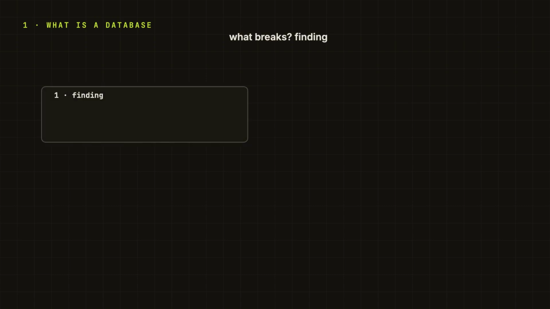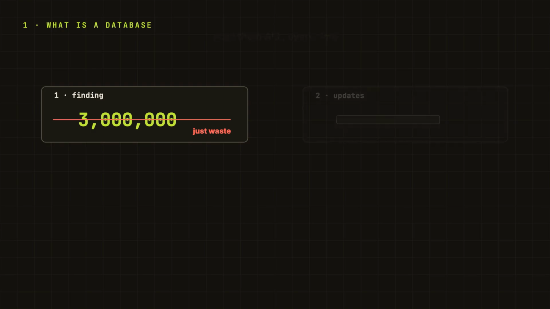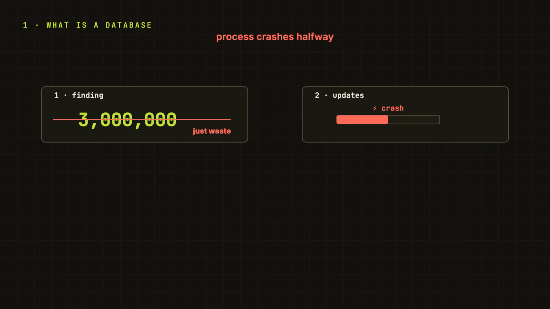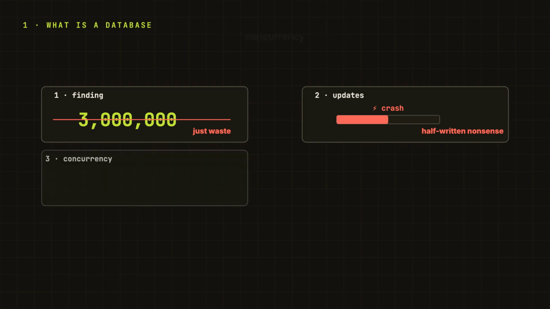So, what breaks first? First, finding. If the file has 3 million links and we need one code, are we reading all 3 million entries every time? That is just waste, right? Second, updates. Let's say we want to change a long URL. What if the process crashes halfway through writing the file? Do we have the old data, the new data, or some half written nonsense? Third, concurrency. Two requests come at the same time.